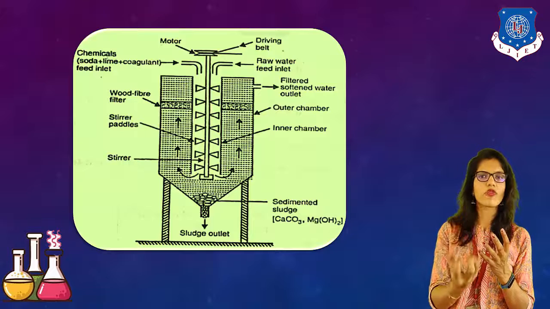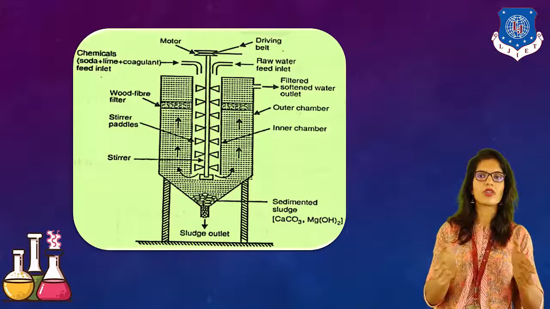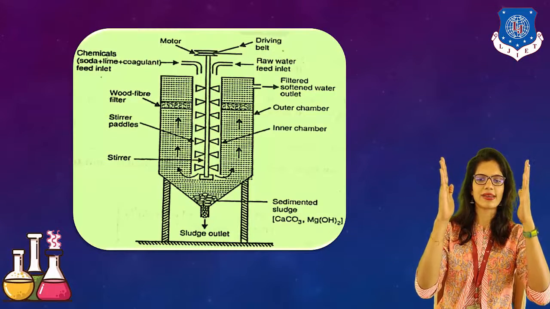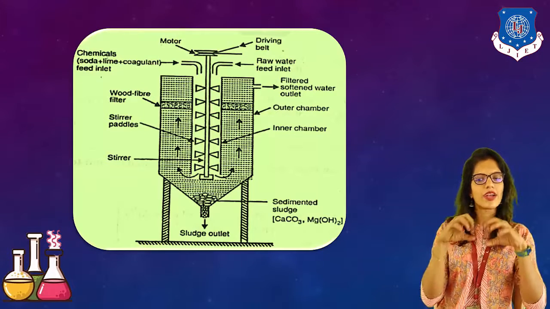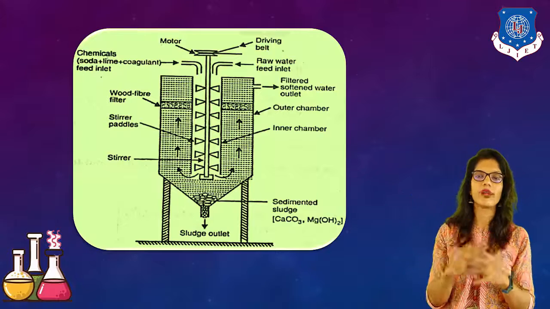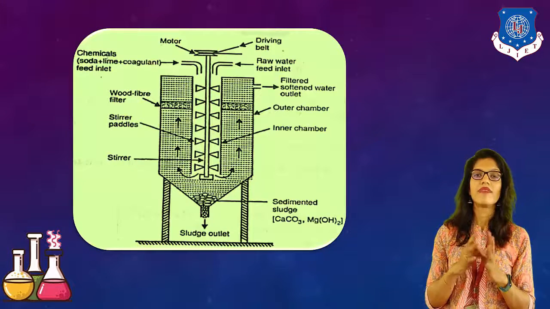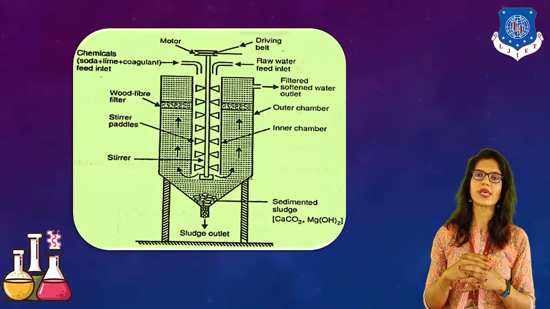So it can be removed from the lower part, while the fresh water will flow through the sides into the outer chamber, where we have a wood fiber filter. It filters off and we can remove the filtered softened water. We can create huge assemblies using this.